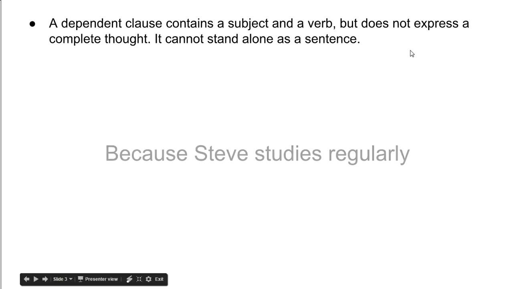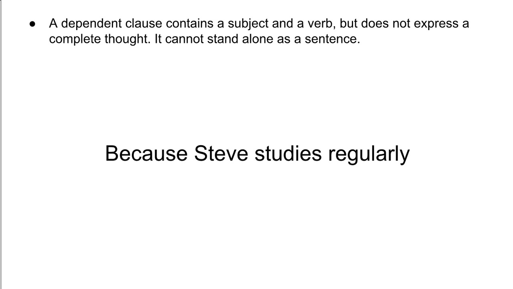So my example sentence for you is, because Steve studies regularly. Well, I feel like there's more to this. I need to know more about because Steve studies regularly, because what? It's clearly not a complete sentence. It does have a subject and a verb, Steve studies, but we don't know because he studies regularly what? Tell me more. It's a dependent clause. It depends on the rest of the sentence.